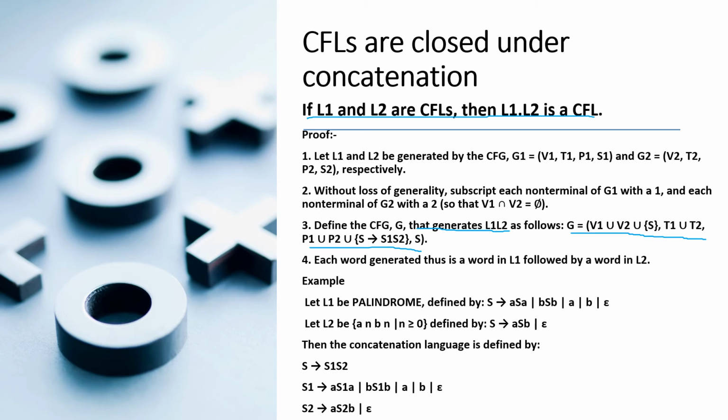Example: let L1 be a palindrome defined by S gives rise to aSa | bSb | a | b | epsilon, and L2 be a^n b^n where n is greater than or equal to 0, defined by S gives rise to aSb | epsilon. Then the concatenated language is defined by S gives rise to S1 S2, where S1 is similar to that for L1, that is aS1a | bS1b | a | b | epsilon, and S2 is aS2b | epsilon.